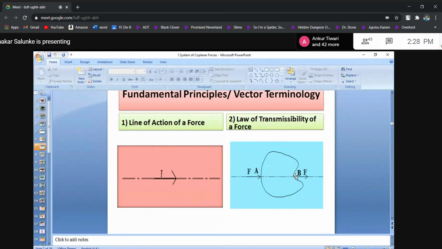Then only the door gets open. That is called a constraint. The constraint is that you have to apply force at the hook or whatever handle is given. Otherwise you will apply force in space and your door doesn't get open or closed. That is called the law of transmissibility. It says the effect of a force on its line of action everywhere remains unchanged, constrained to the geometry of the body.